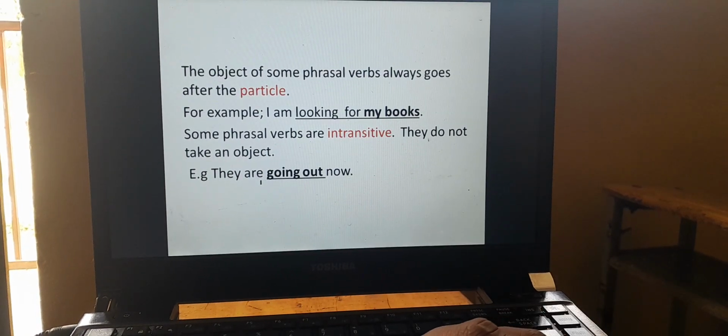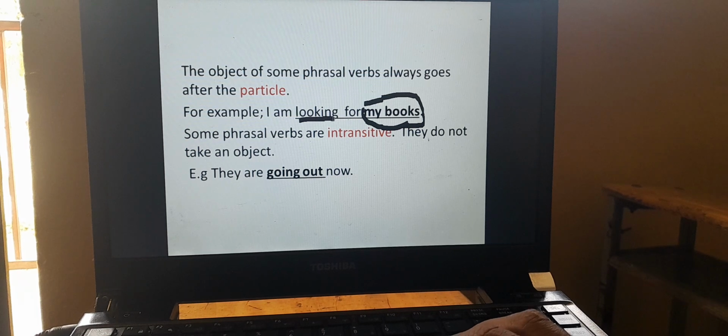The objects of some phrasal verbs always go after the particle. For example, I'm looking for my books. Looking for is a phrasal verb, okay? Looking is a verb and for is a particle. My books is an object. So in this way, we can also use phrasal verbs, or an object may come after a phrasal verb like this one.